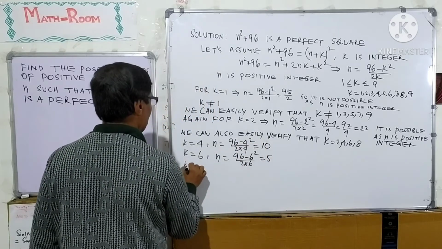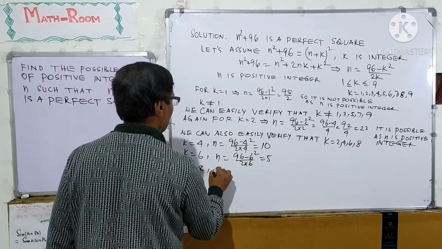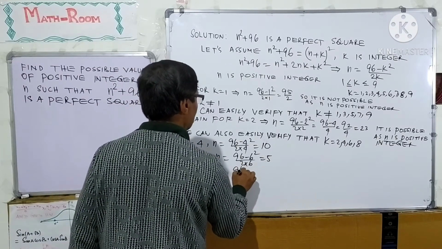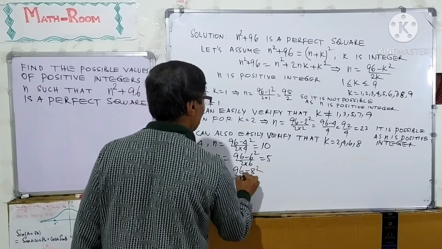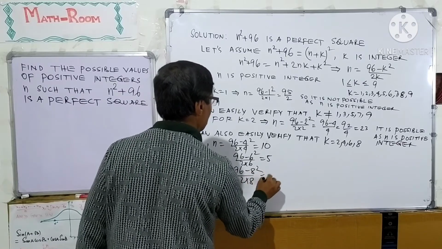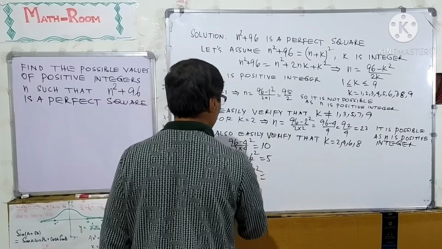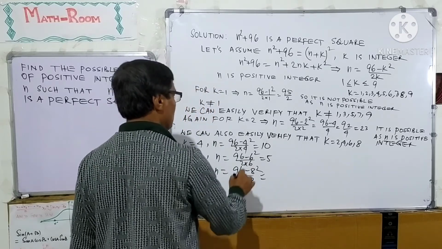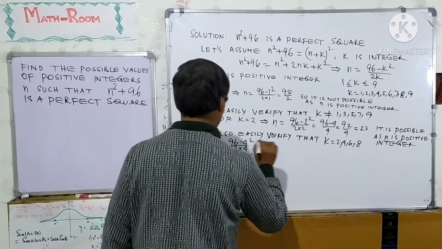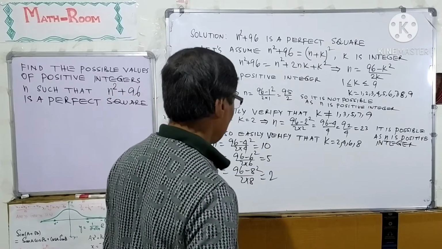For k equal to 8, n equal to 96 minus 8 square over 2 into 8, which is 96 minus 64 is 32 over 16 equal to 2. So, these are the values of n.